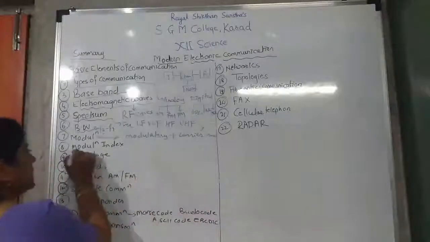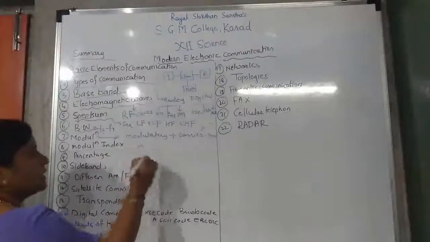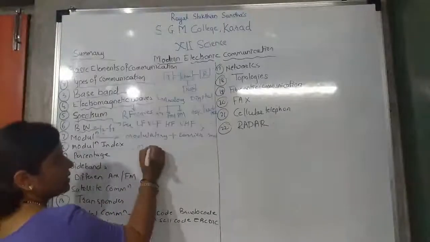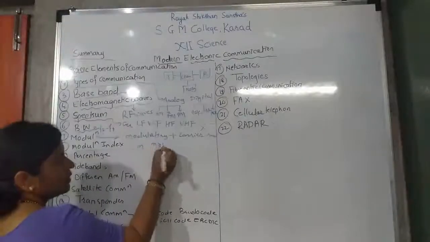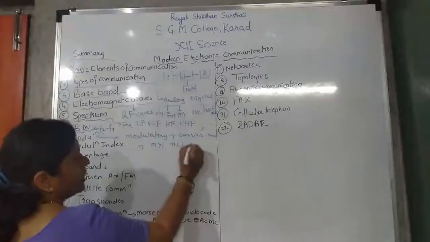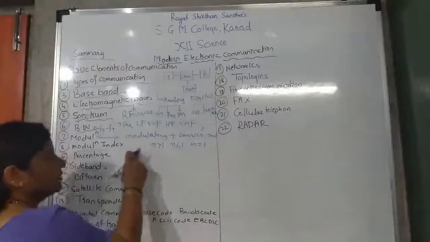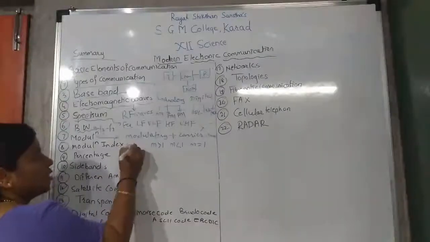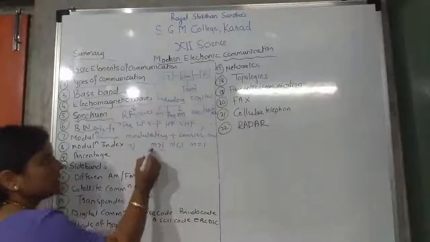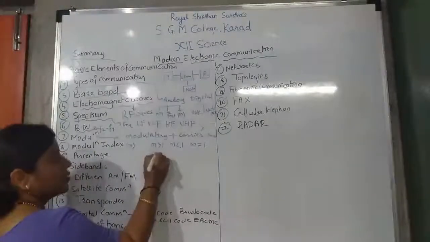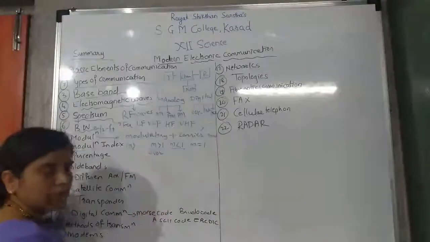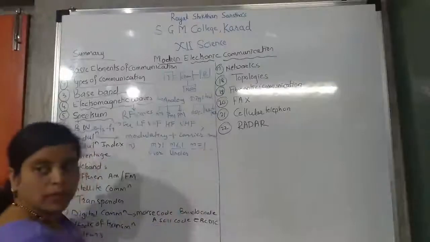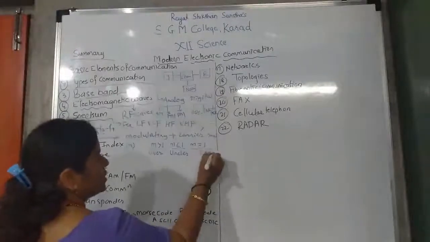Okay. Modulation index is there. It is indicated by m. We have seen three conditions in the modulation index. Which three conditions? If m is greater than 1, if m is less than 1, and m is equal to 1. Okay. So modulation index is indicated by small m. So what happens if m is greater than 1? It is over modulation. If m is less than 1, it is under modulation.